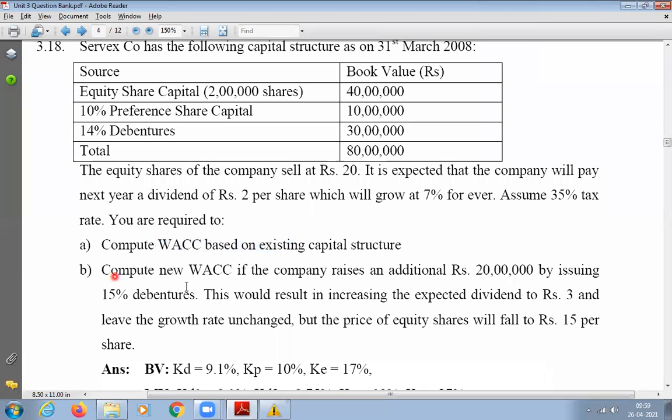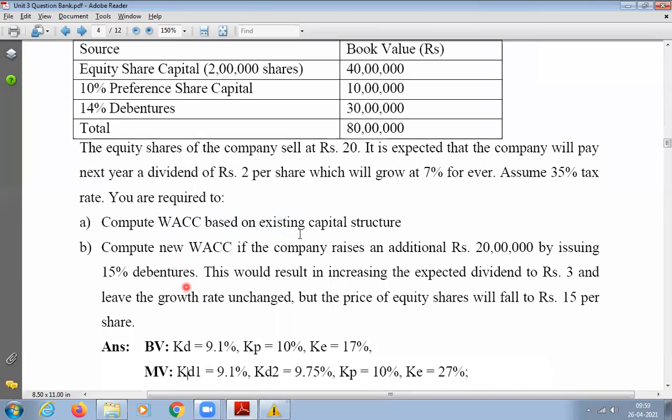Then for the second question, we have to calculate WACC by considering that the company is raising an additional 20 lakhs by issuing 15% debentures. Earlier we had only 80 lakhs total capital. This capital is going to increase now by 20 lakhs, because they're issuing additional debentures. This would result in an increase of the expected dividend to rupees 3. Currently, how much is the dividend per share? It is rupees 2. This is going to increase because the company is raising more debt. That means they are very confident. They want to expand the business, so they are doing that.